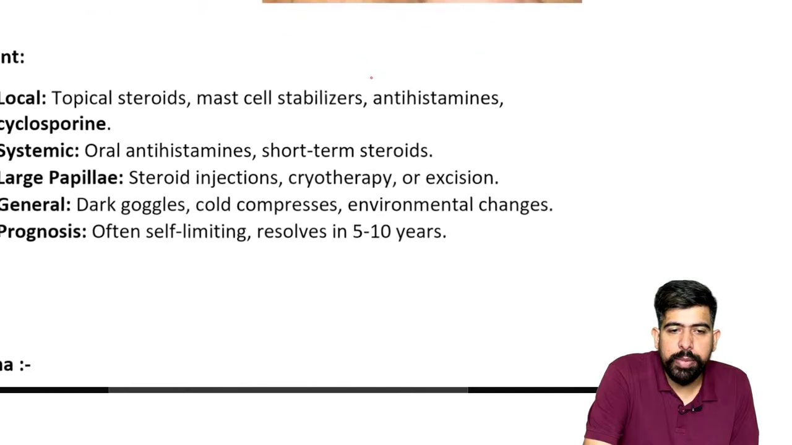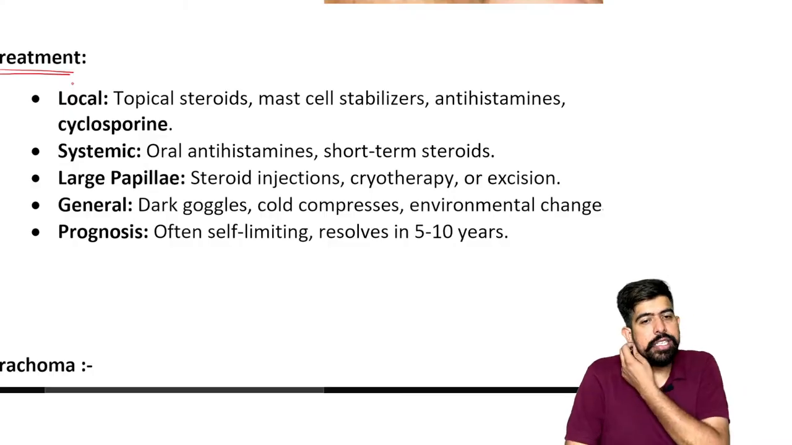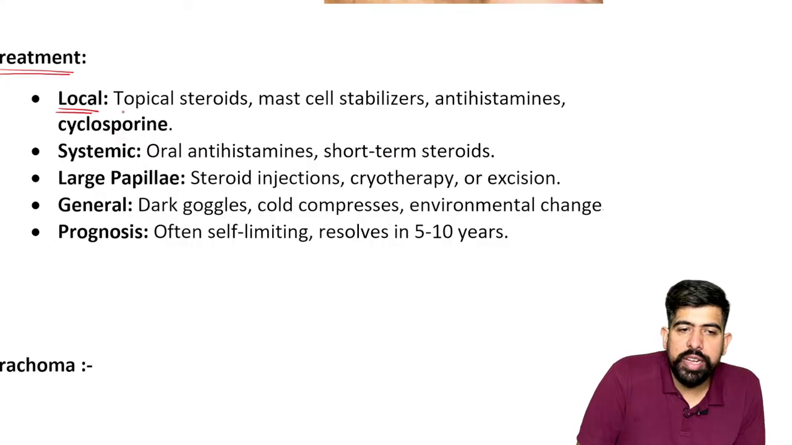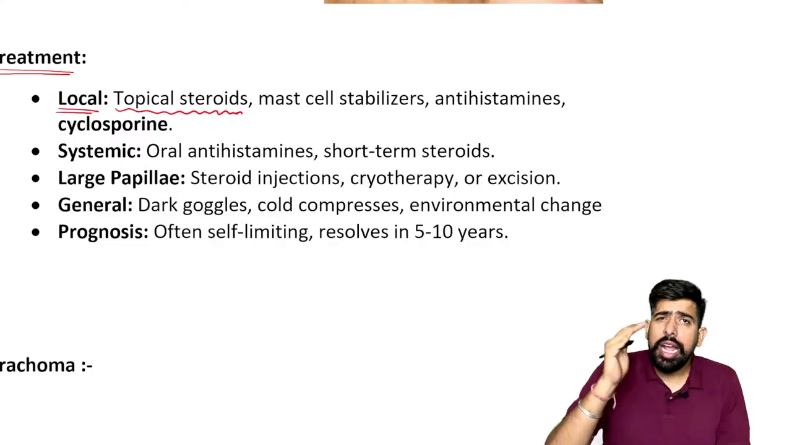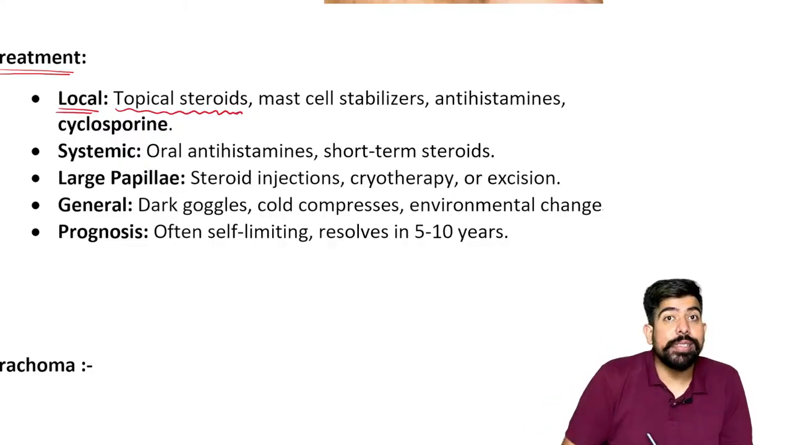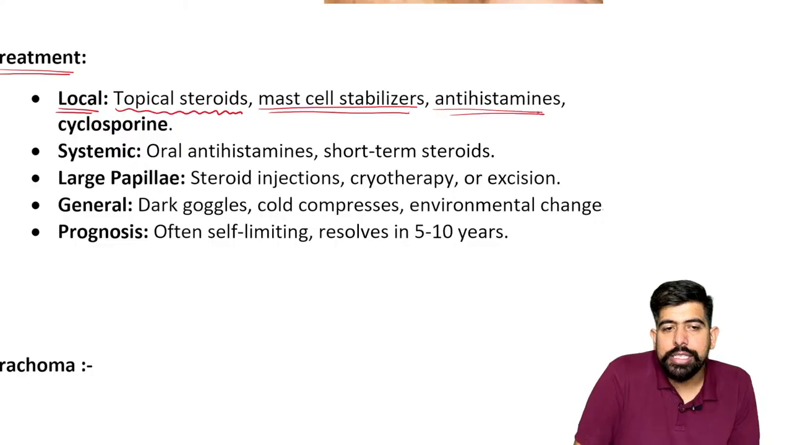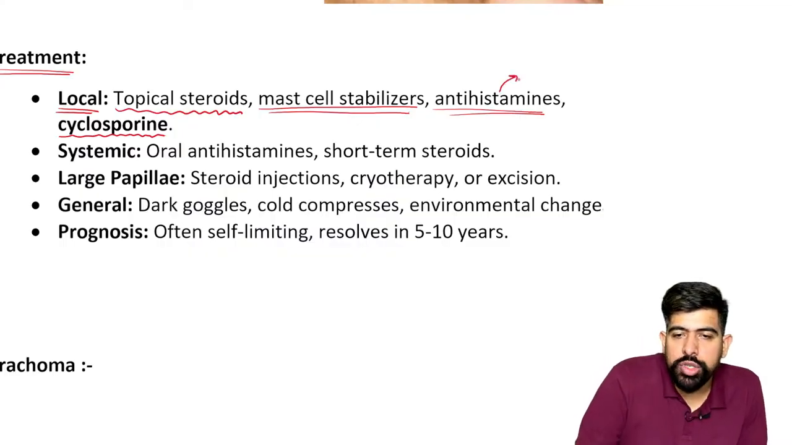Now, come to the treatment part. Guys, please remember about it. As it is an allergic type of conjunctivitis, locally we can give a topical steroid. As it is a hypersensitivity type 1 reaction, the steroid will suppress this hypersensitivity. Also, we can give mast cell stabilizers, or antihistaminics, and cyclosporin. For you to understand, the antihistaminic will stop the histamine action.